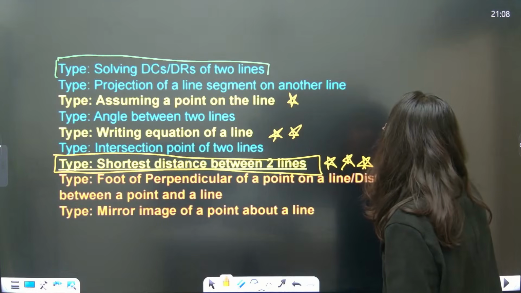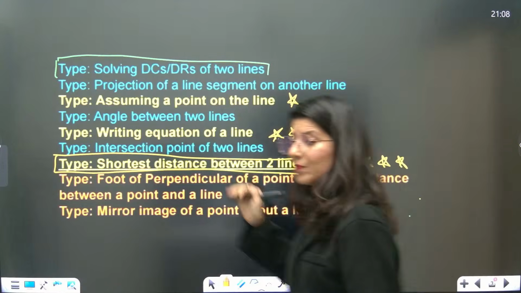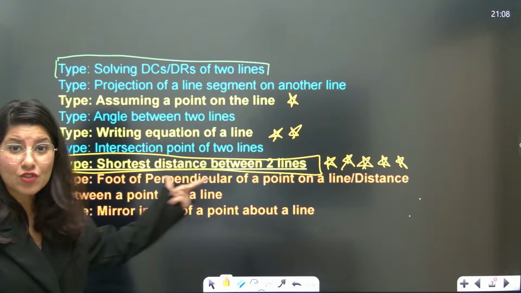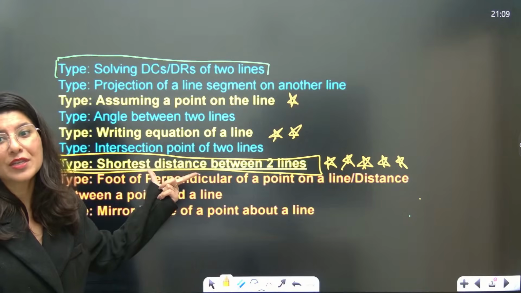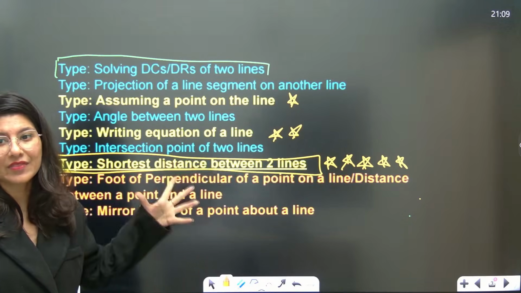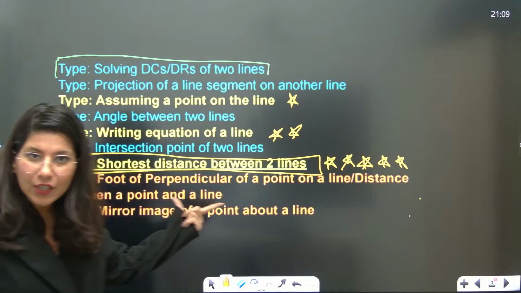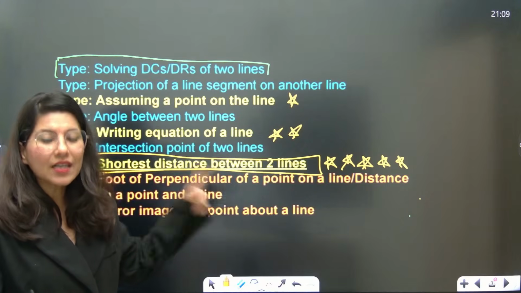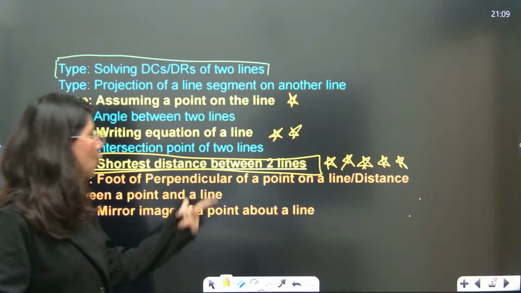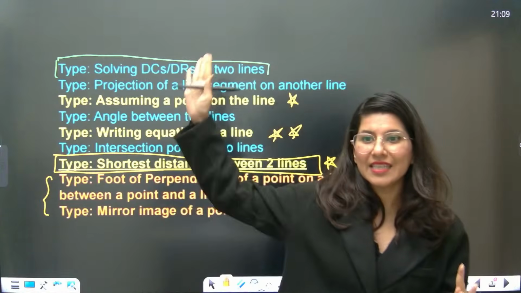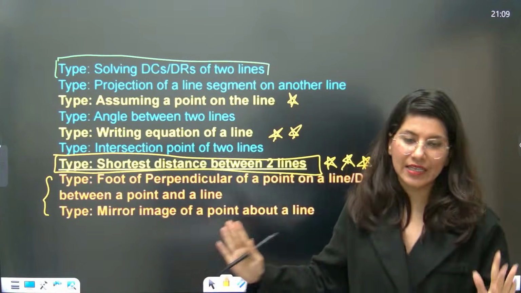I cannot even tell you how many questions there were in 3D geometry. The majority of the questions were from shortest distance between two lines. And then in the last we have foot of perpendicular from a point on a line, number 1, and mirror image of a point about a line. So these are the models which we are going to cover in today's session.